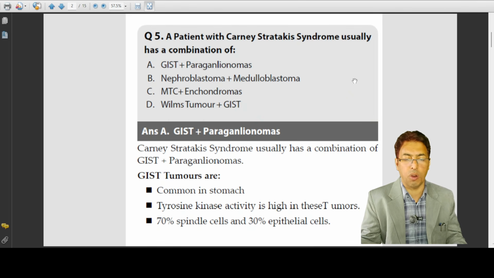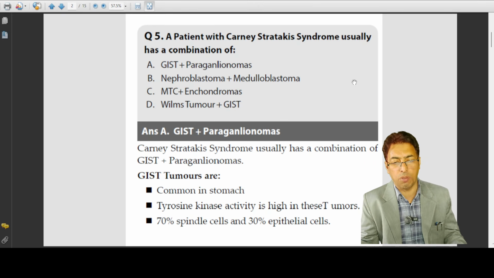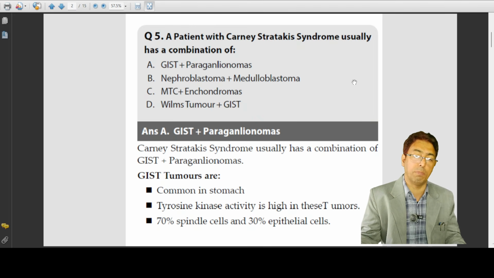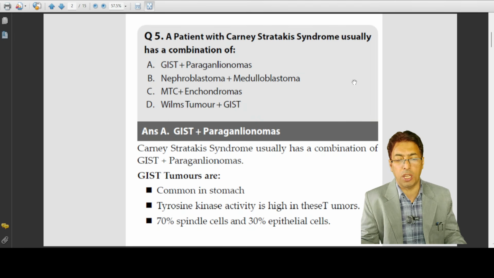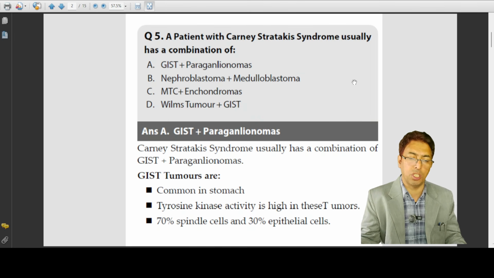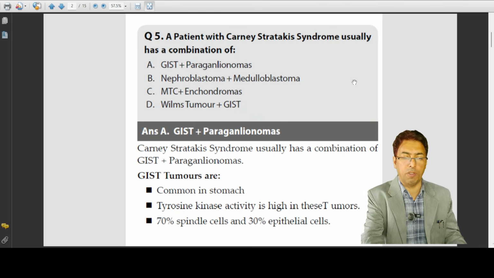Just GISTs you already know about, the stomach tumors, which are a specialized type with high tyrosine kinase activity. They arise from the interstitial cells of Cajal, and what are the important mutations, what is the role of tyrosine kinase inhibitors, and the resistance to the tyrosine kinase inhibitors in some of them. But over here, this is something further, plus a syndromic entity which is in question. So that tests your ability of fundamental knowledge.